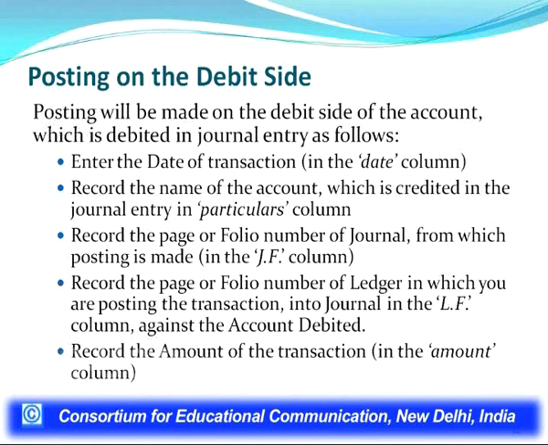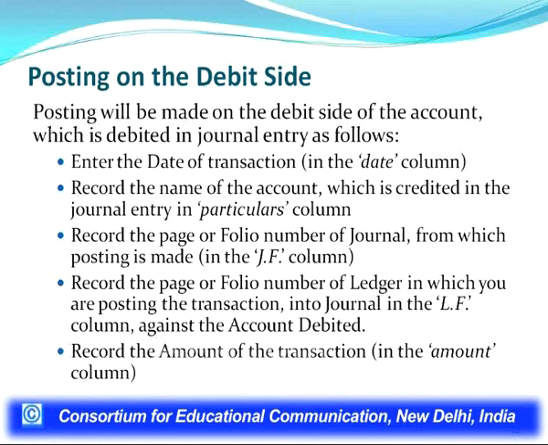Because as soon as we record the ledger folio number against the particular account in the journal, it shows that the posting of this entry or this account has already been made. So once the LF is mentioned here, it means the transaction has been posted into the ledger.